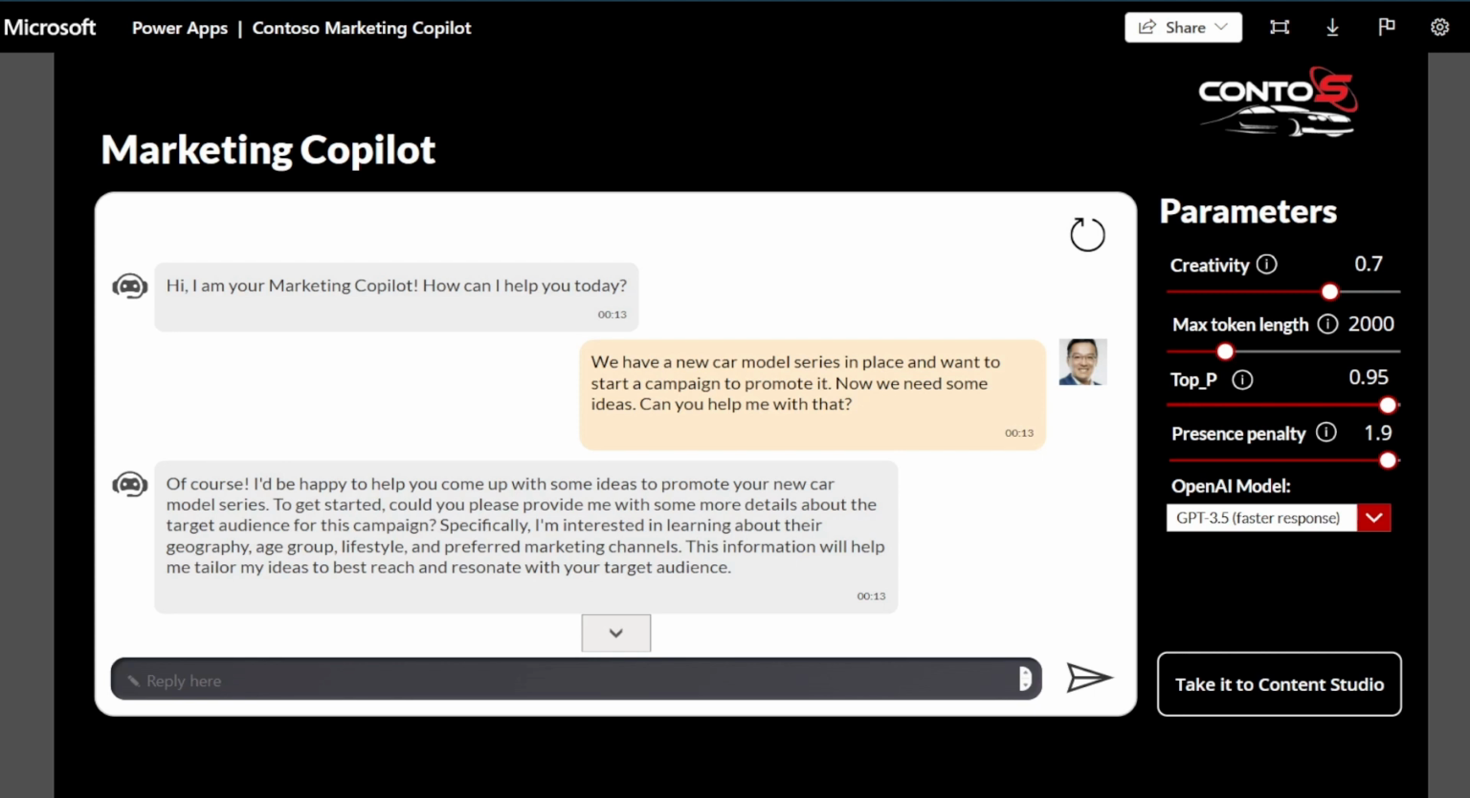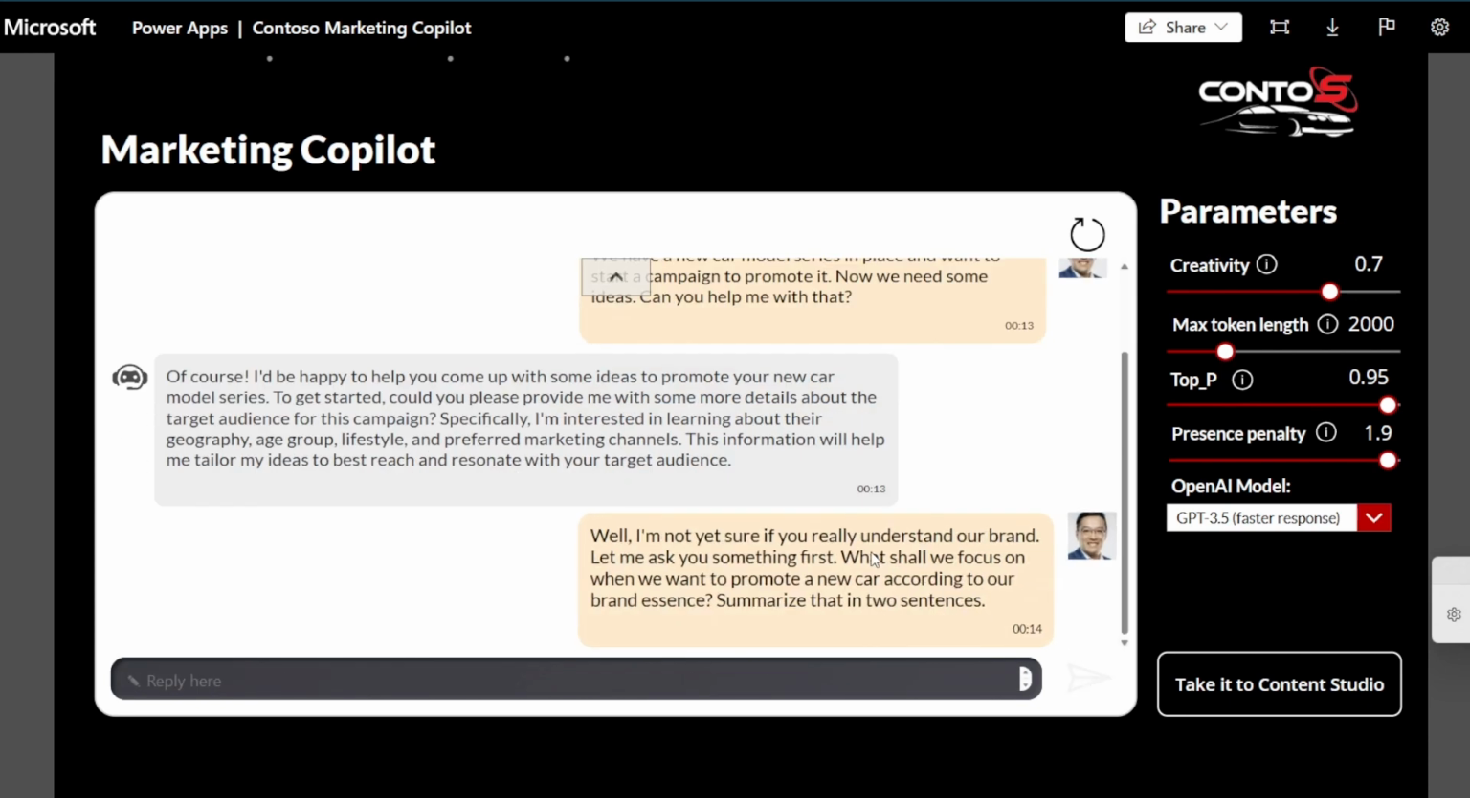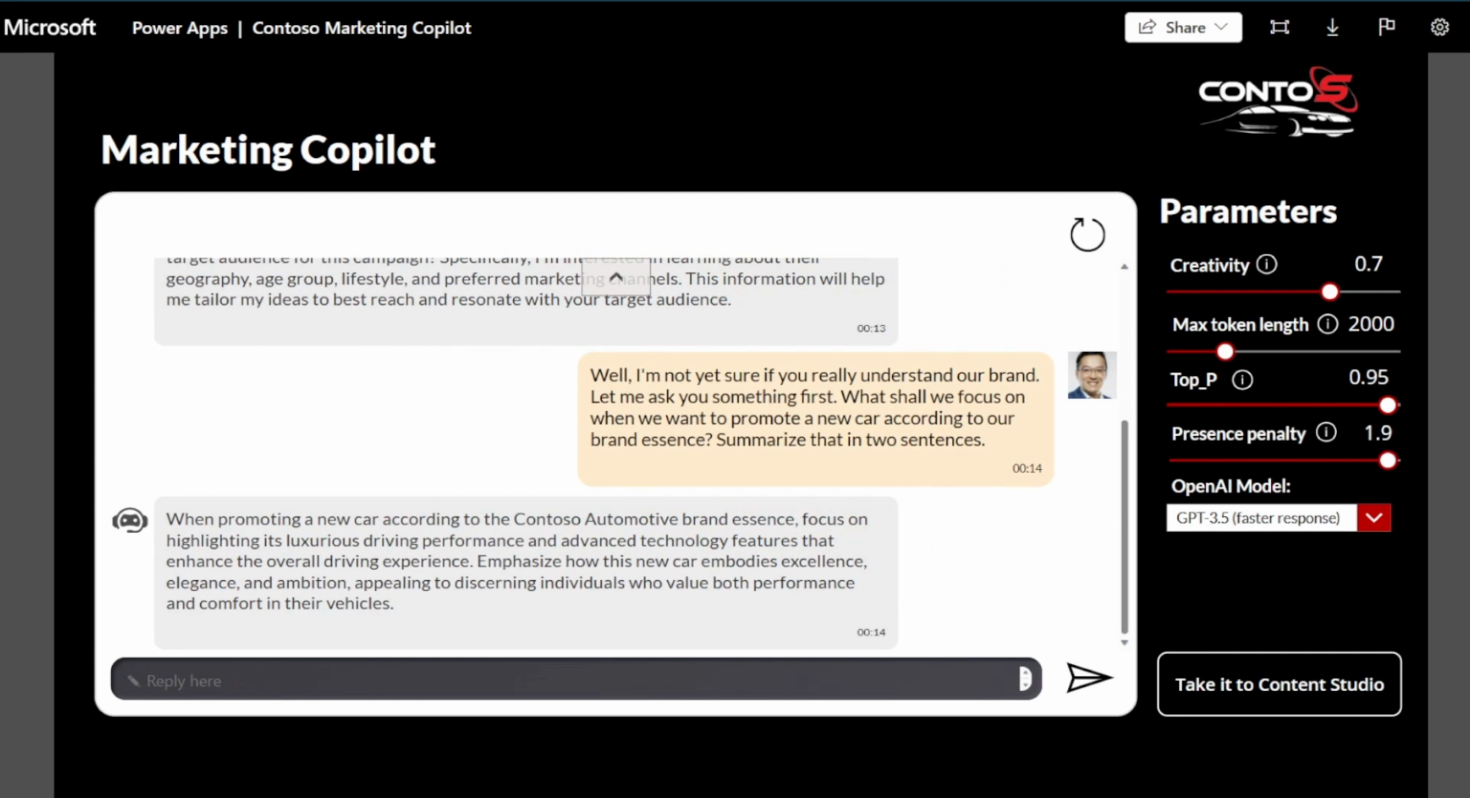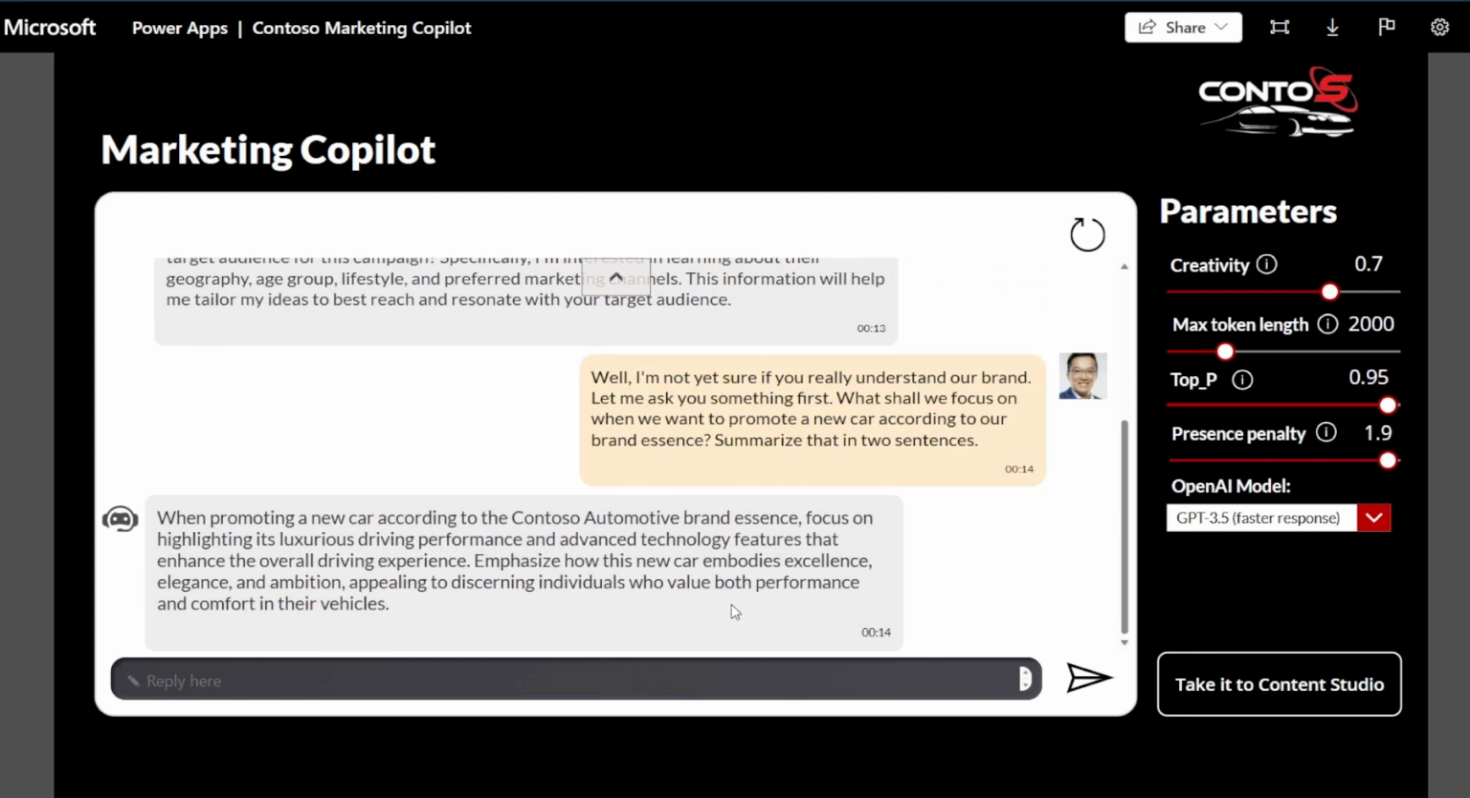It seems that the copilot needs further information to be able to help me. But I'm not sure if it is capable of helping me. Well, I'm not yet sure if you really understand our brand. Let me ask you something first. What should we focus on when we want to promote a new car according to our brand essence? Summarize that in 2 sentences. Okay, now I'm truly satisfied.